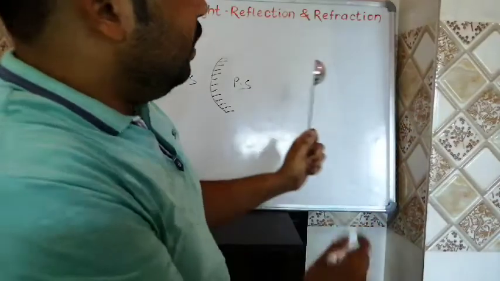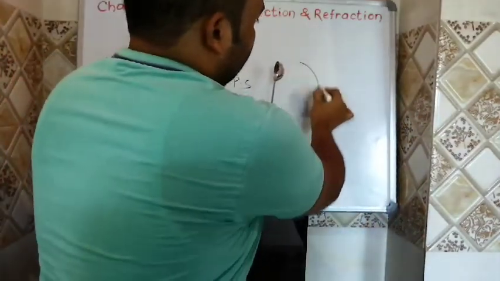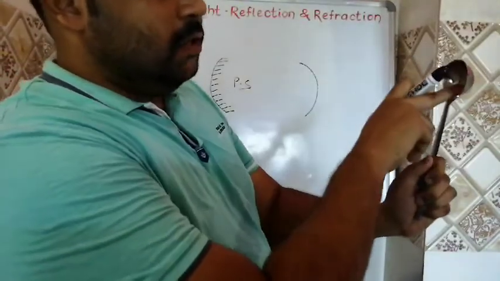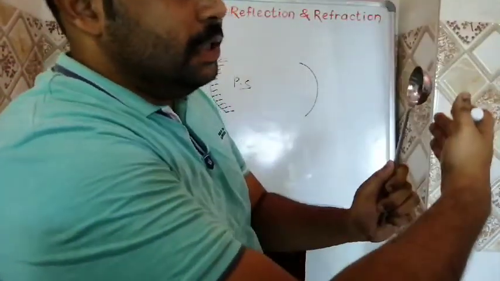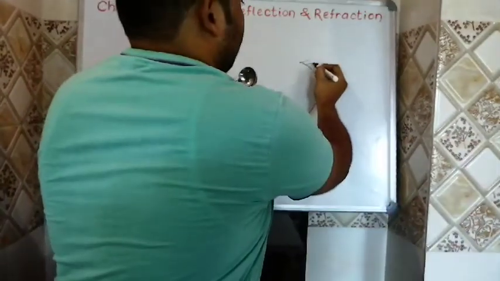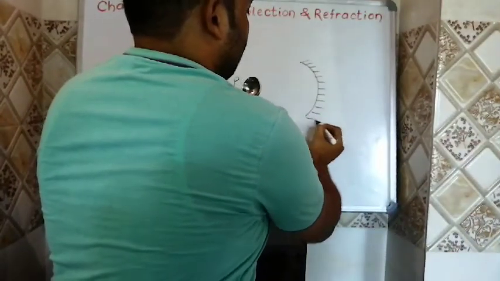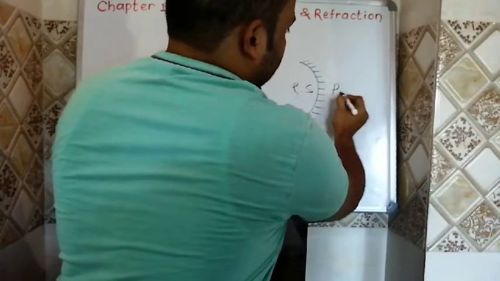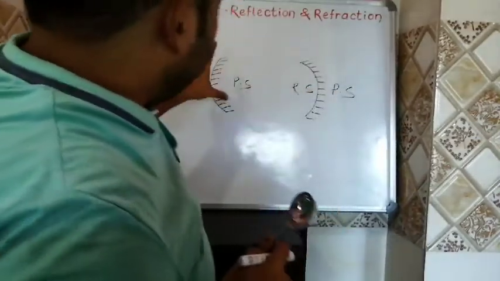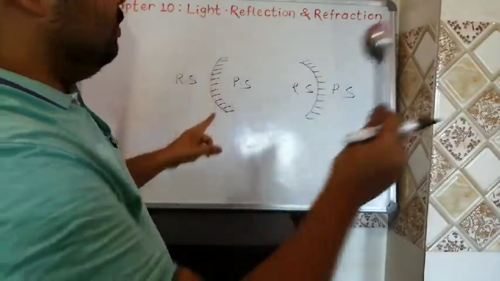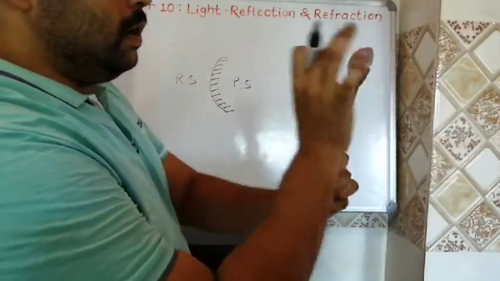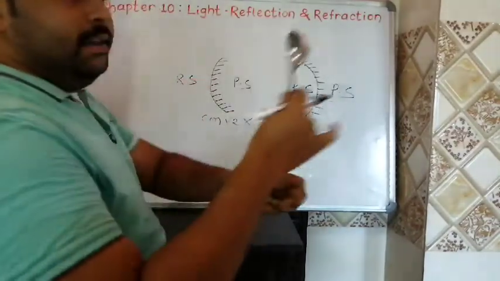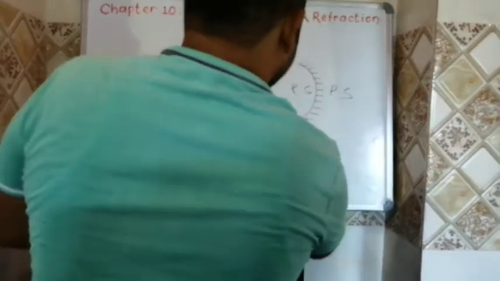This time, what is happening? If I do it like this, I am seeing my face from this side. So this is your reflecting part, and that one is your polished part. So the first case, what we saw, is your convex mirror, and this one is your concave mirror.